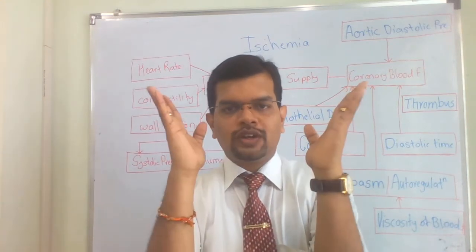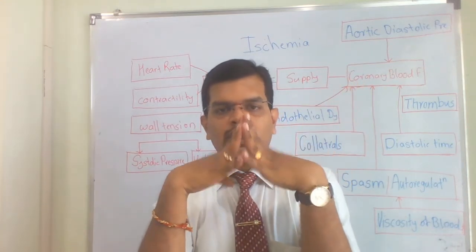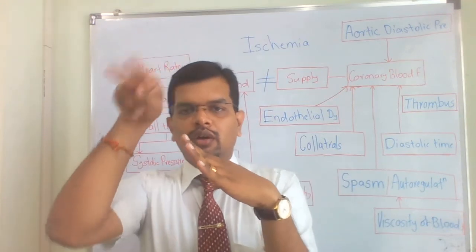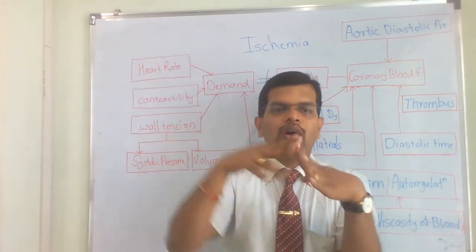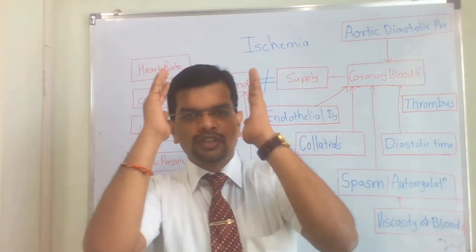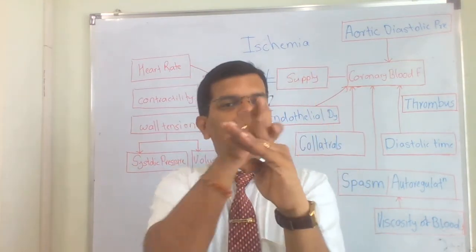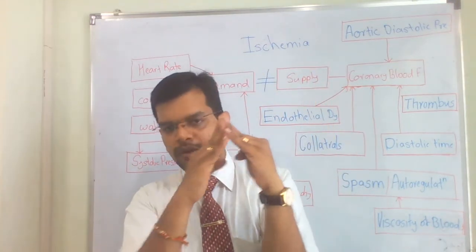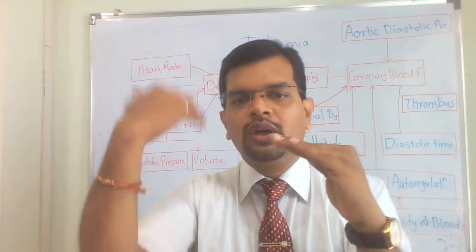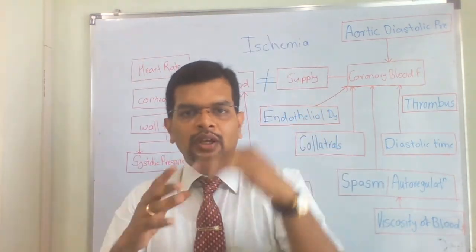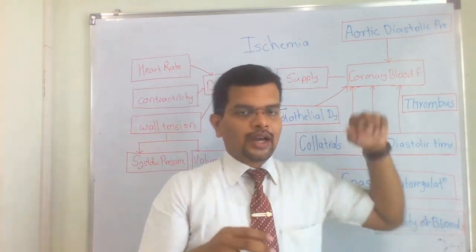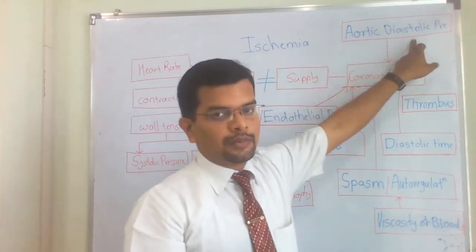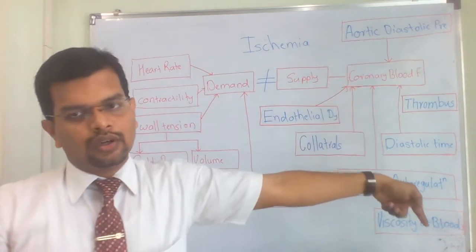Whenever the valve is closing, the blood which is there on top of the aortic valve, or in diastole the blood which is there in the aorta, is going to perfuse your coronary arteries, because the coronary arteries are above the aortic valve. So if you have a good aortic diastolic pressure, then there will be an impact on the coronary arteries.